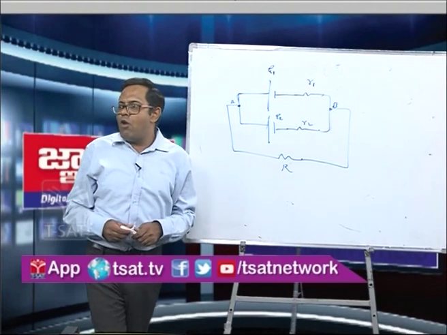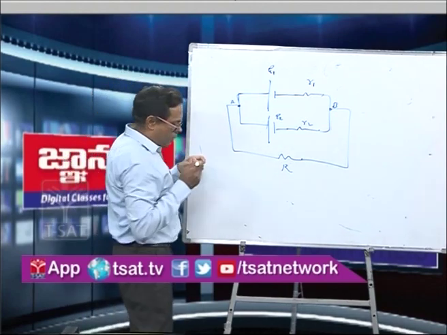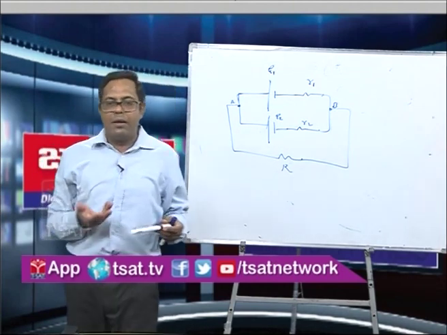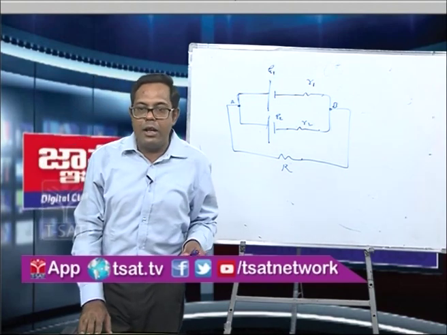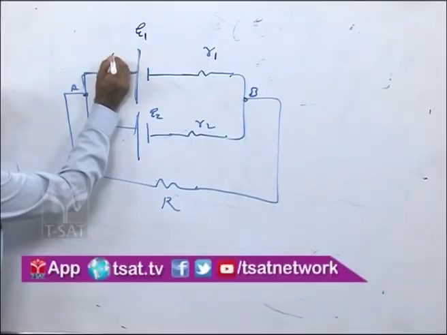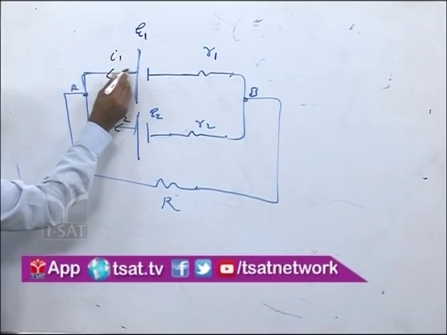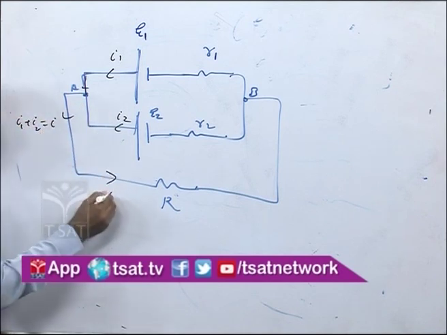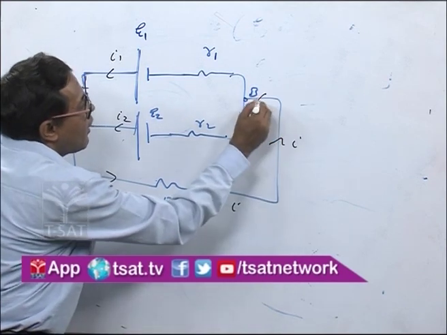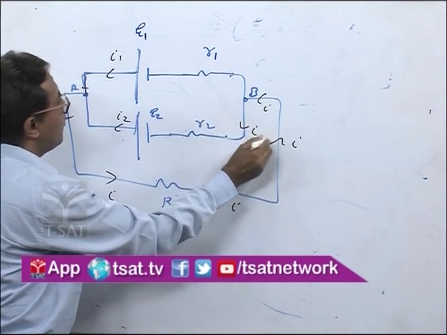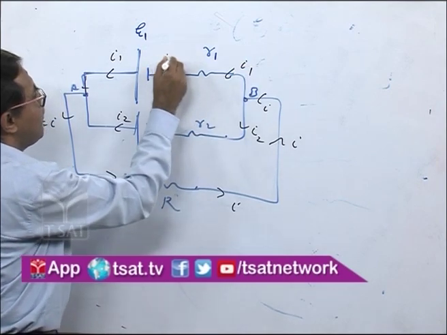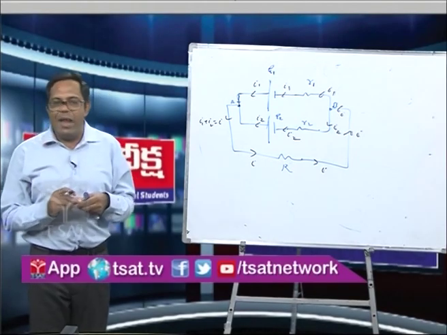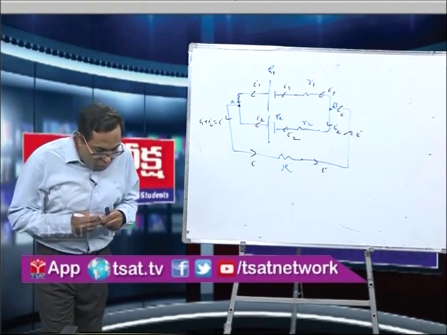Now what will happen? If you apply the KVL, you are all familiar with the KVL because you have learned it even in class 10th and then in the second year intermediate. Let us say the current I1 is flowing here and the current I2 is flowing here. So I1 will come here, I2 will come here, and from here the total current I1 plus I2, that is I, will flow through the circuit. When this current I is flowing here, again it will distribute: here it will be I2 and here it will be I1, and this I1 will reach here and this I2 will reach here.